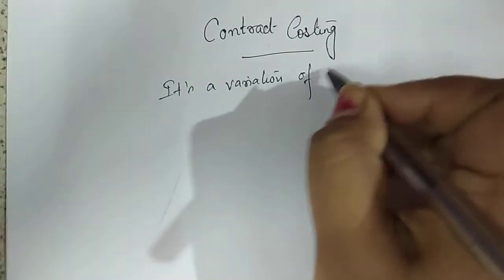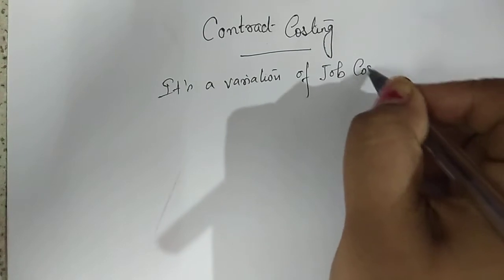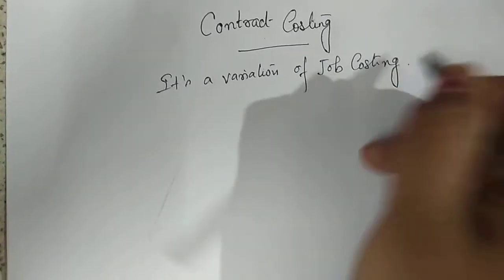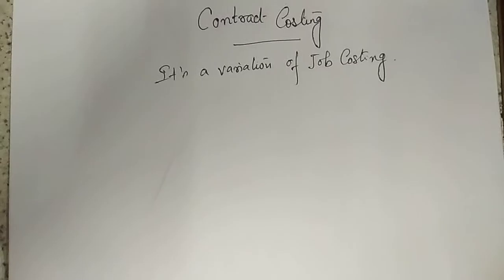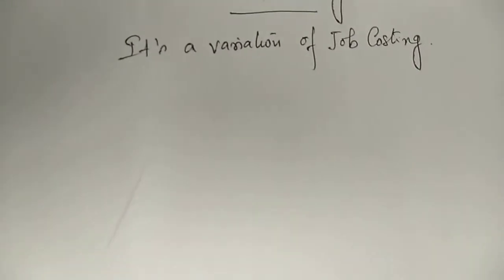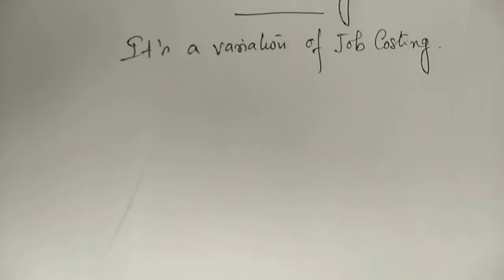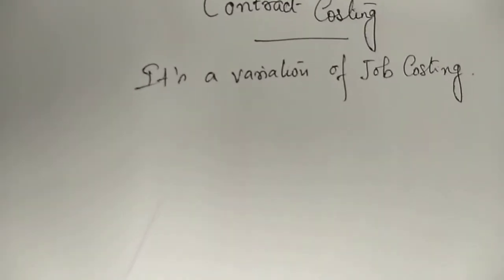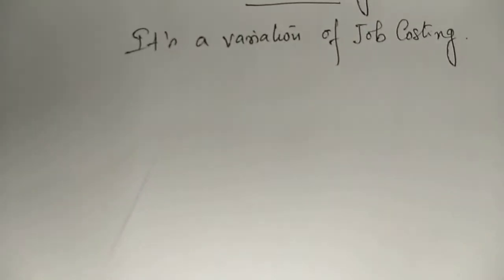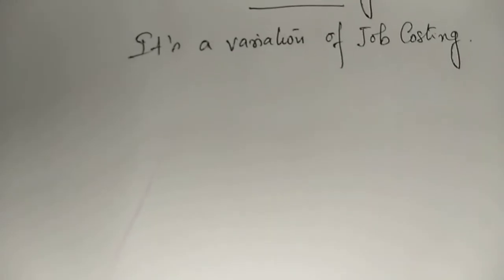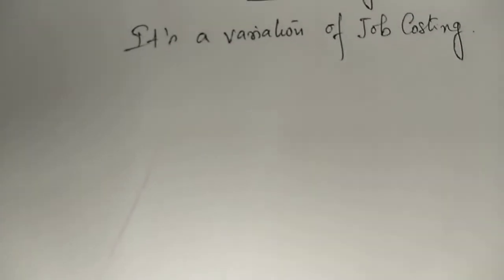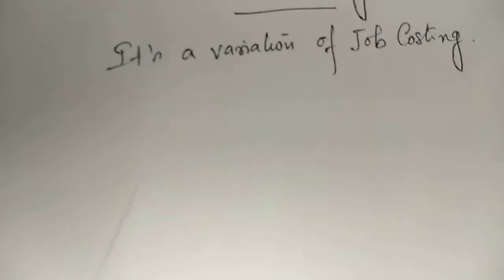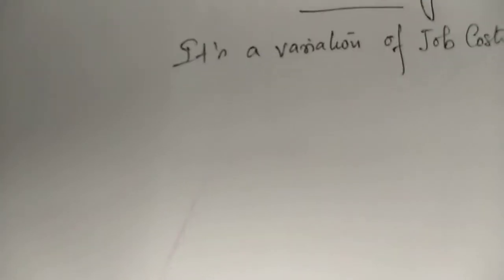Job costing means when we are undertaking any contract on the basis of a customer's order. That means we are doing the work as per the customer's specification. Contract costing is a variation, a type of job costing. Generally, contract costing is applied in building industries and similar industries. Nothing more to say about this; that is all about the concept of contract costing.